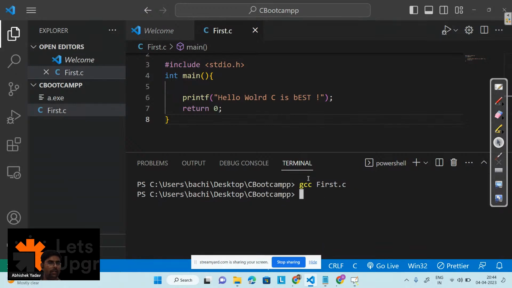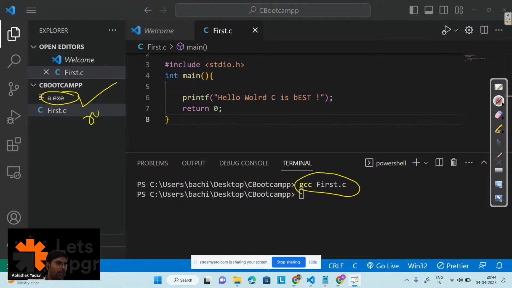Now you can see the moment I have compiled the code, here you can see I am getting an executable file, that is a.exe. Now what I have to do? I have to run this file here, right?